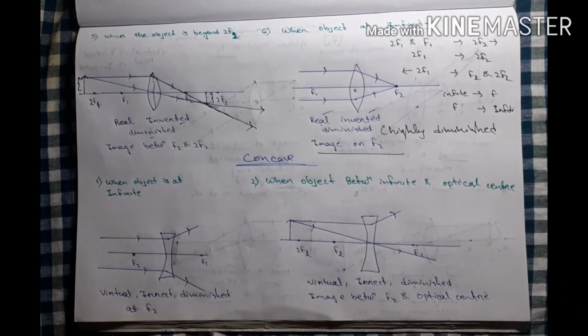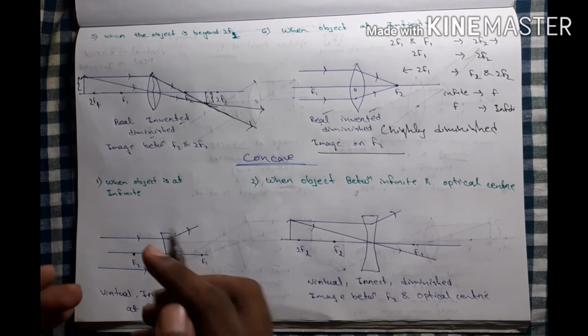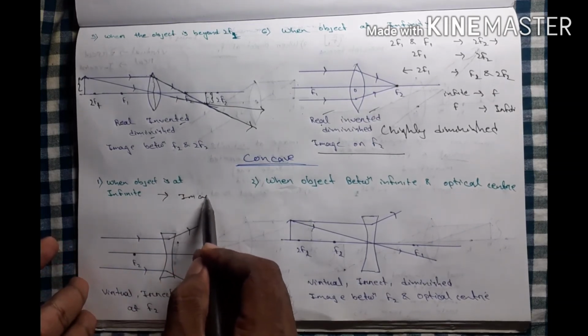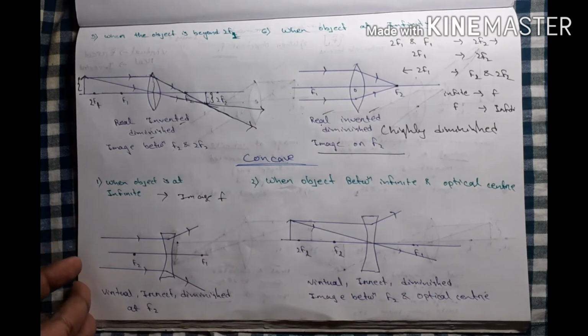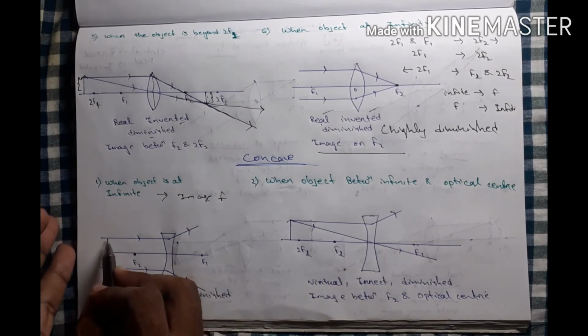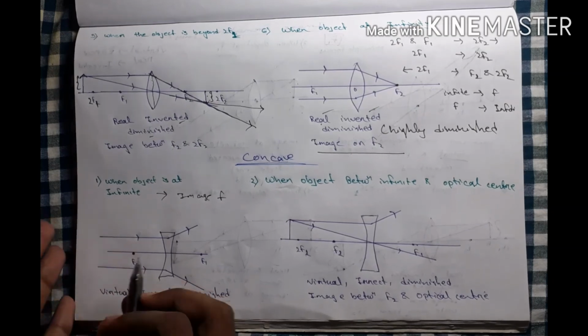Then for the concave lens, when the object is at infinity, where will the image form? Focus. No, there is no time to think: if the object is at infinity, the image is at focus. Then how? This is the infinity line.